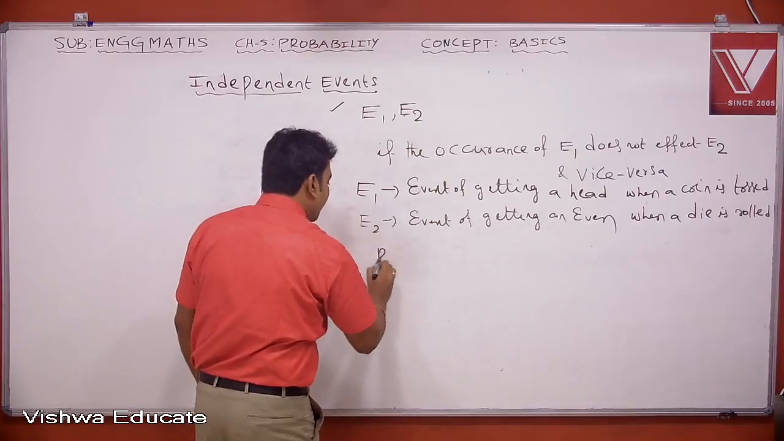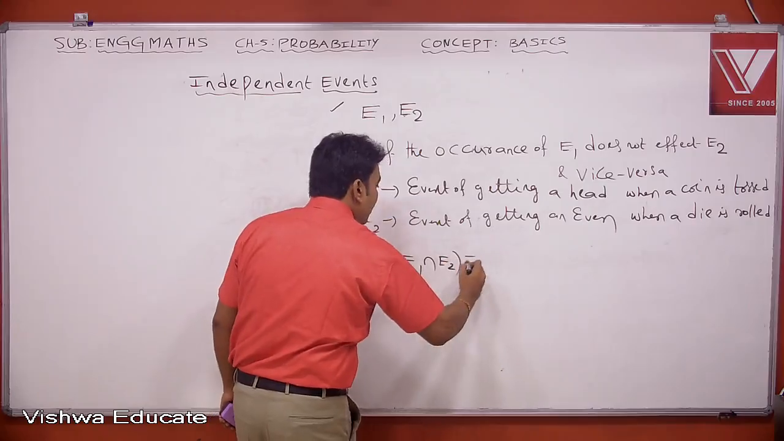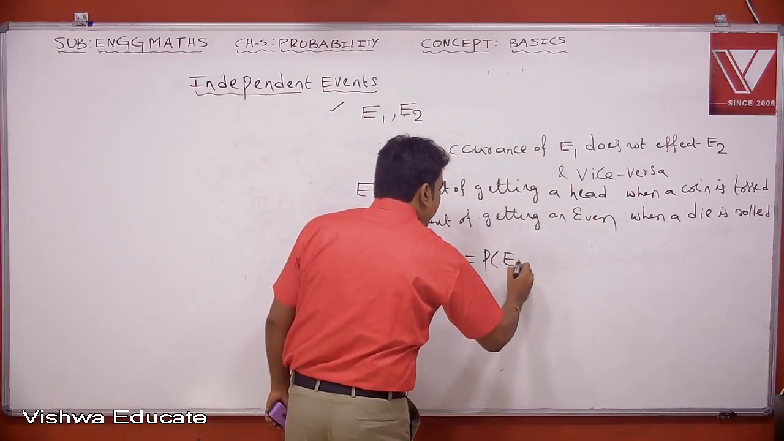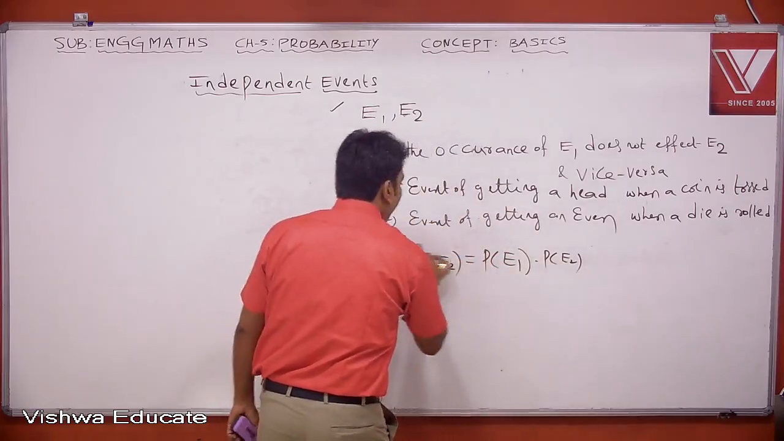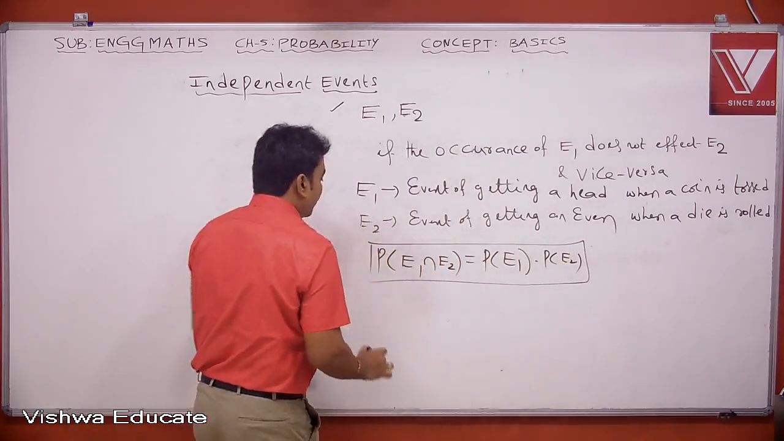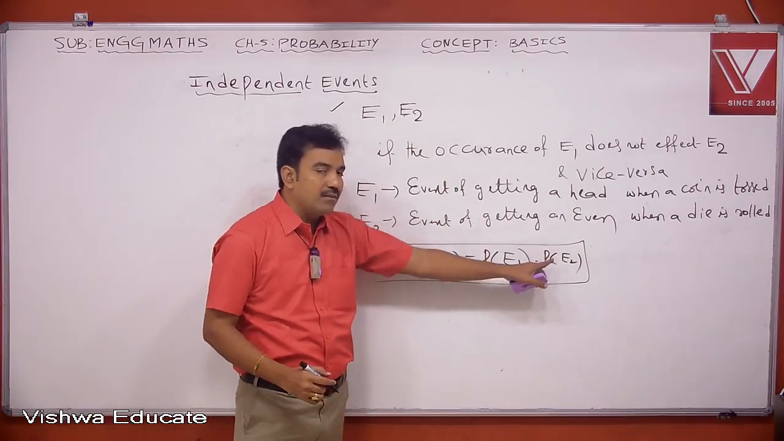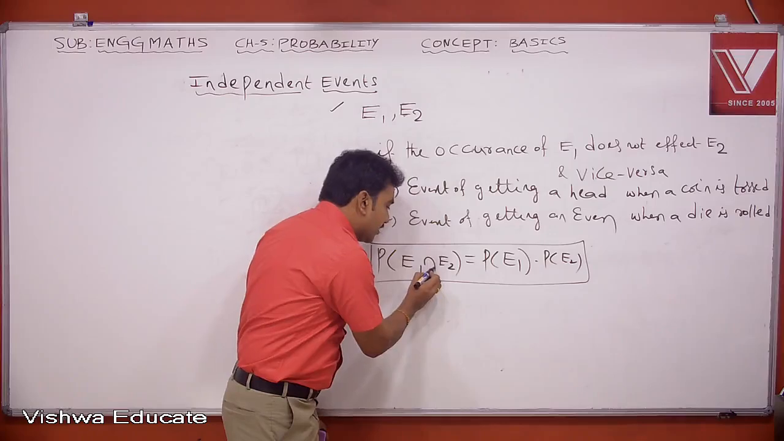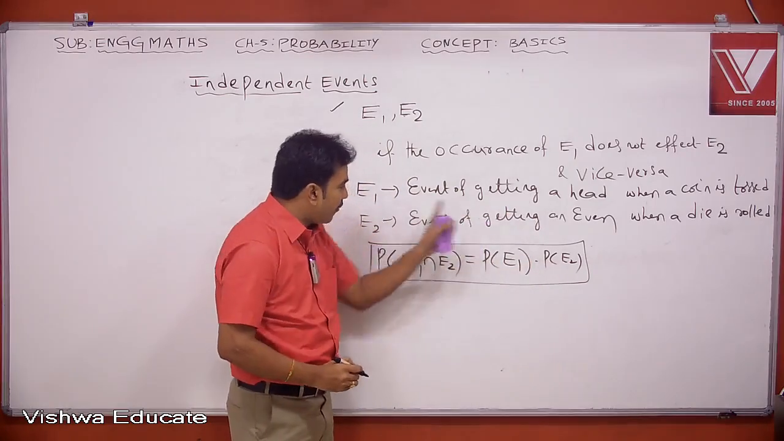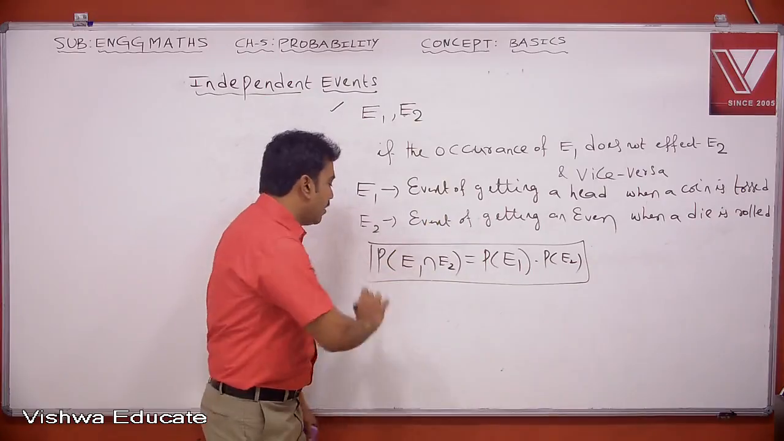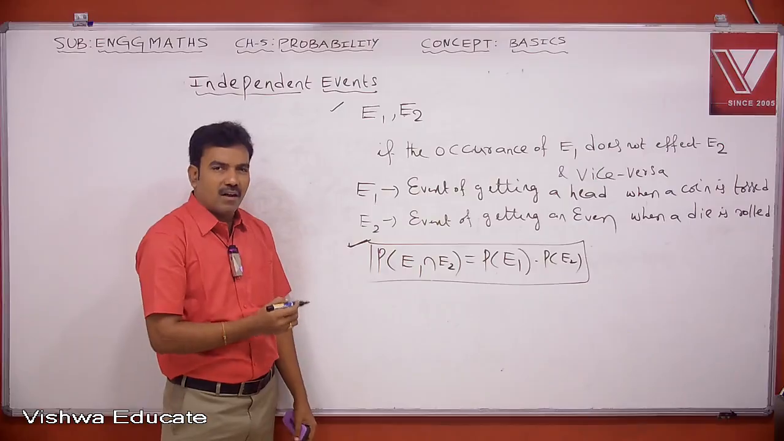Now in this case, I would like to find P of E1 intersection E2, and this is given by P of E1 dot P of E2. So when you have independent events, the probability of occurrence of E1 and E2 is given by P of E1 dot P of E2. That means the intersection becomes a dot. I don't want to continue with the probabilities of E1 and E2, but this result is very useful for solving many GATE or IES questions.